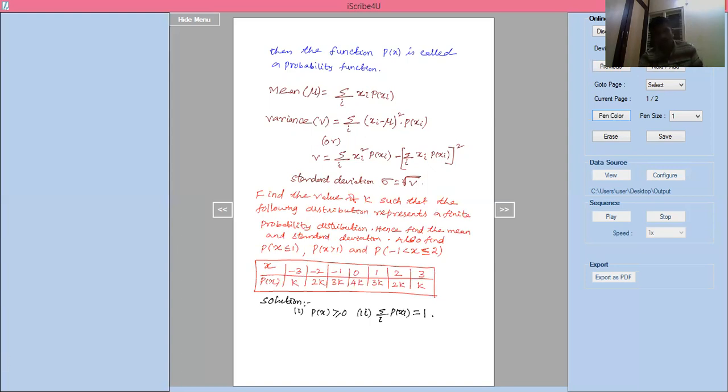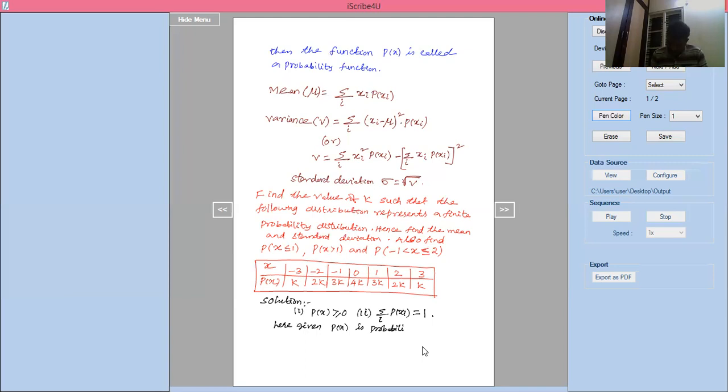See, all the probabilities should be greater than or equal to 0, and if you add all the probabilities, you have to get 1. In such a case only we will say that the given p of x is a probability function.